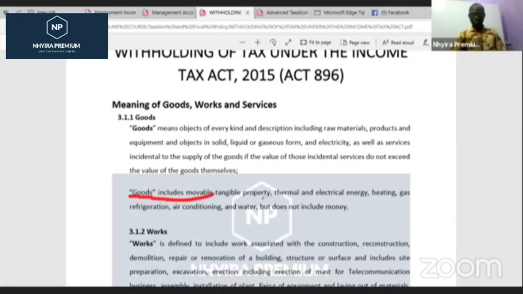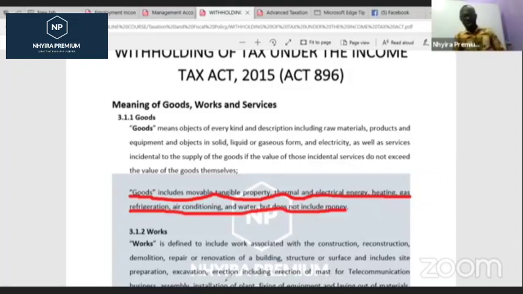Movable tangible properties, thermal and electricity, energy, heating, gas, refrigeration, air conditioning, water, but does not include money. And I've already mentioned that in relation to that. So any fixed assets apart from land and money, it's referred to as what? Goods in relation to that.